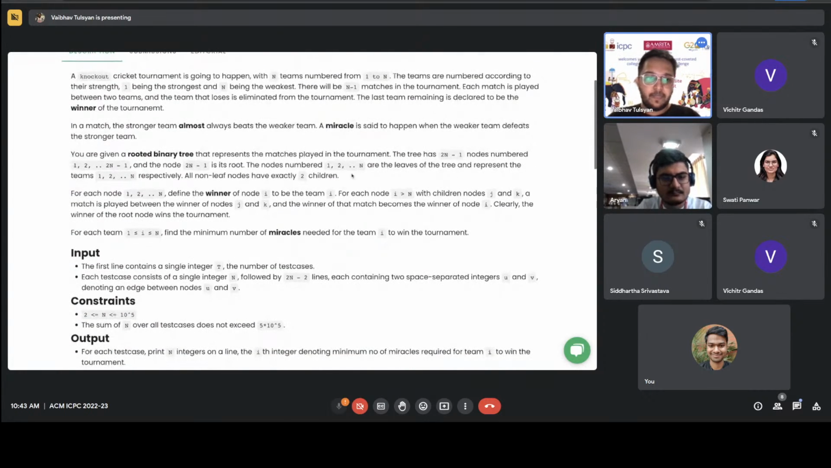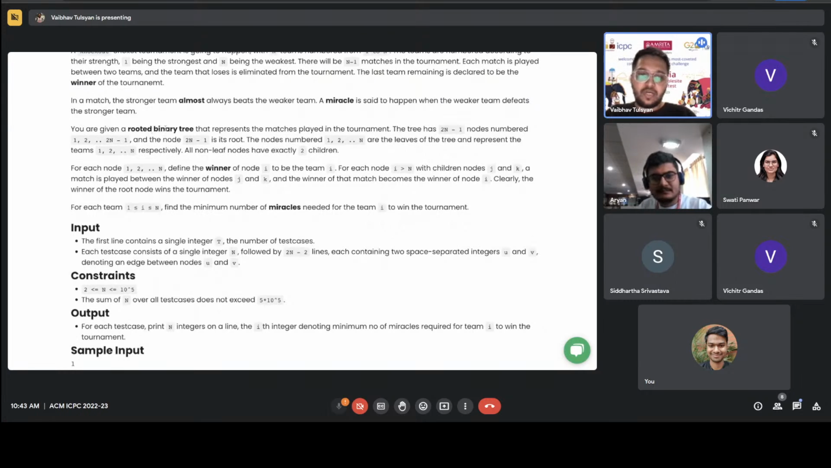Let's say that you have a team that almost always beats the weaker team because they are stronger. Let's define a miracle as an event where the weaker team beats the stronger team. Now you have a rooted binary tree that represents this entire tournament. You have leaves that represent individual teams, and then you construct a match between every pair of teams. So you have a binary tree that represents the entire tournament.